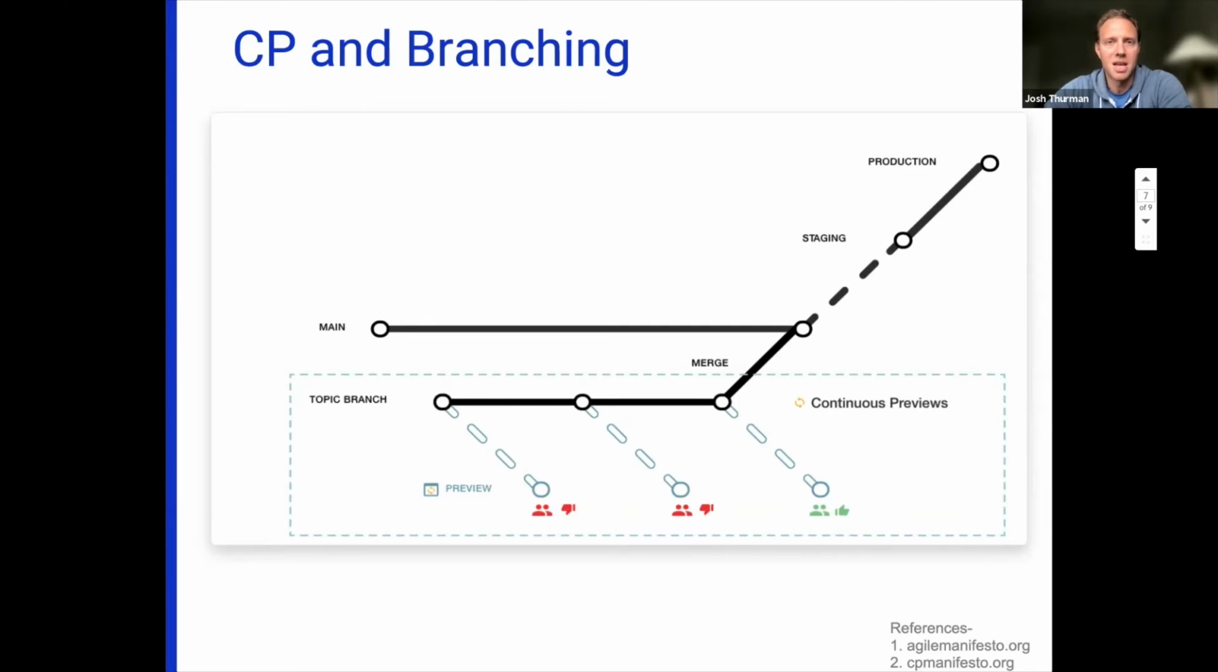So in this case, the developer has checked out the topic branch, begun work, and because it's being continuously previewed, an approver is reviewing the work in progress and providing feedback. So in this scenario, we see 2 thumbs downs.